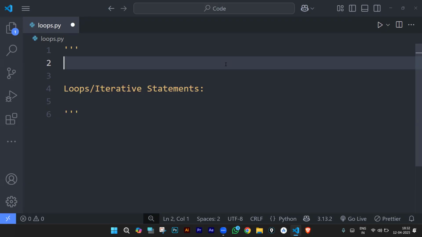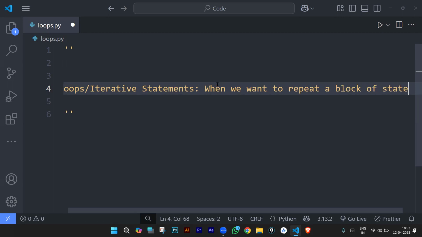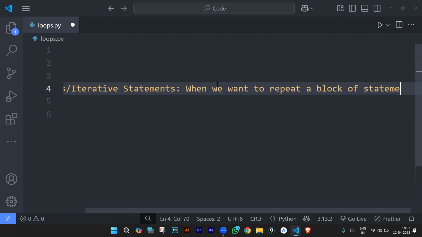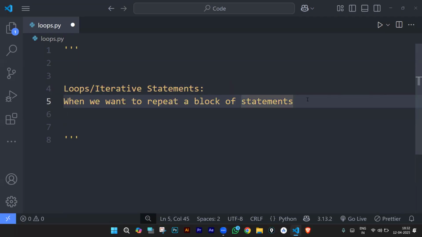And now why do we use loops, or when do we use loops? Whenever we want to repeat a block of statements, we will be using loops based on a condition or for a fixed number of iterations. That is when we use loops.